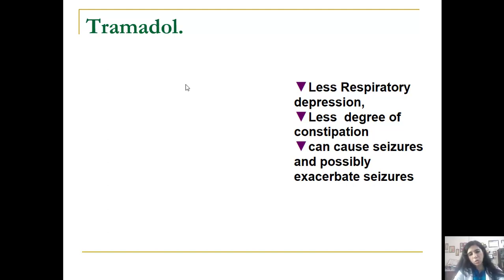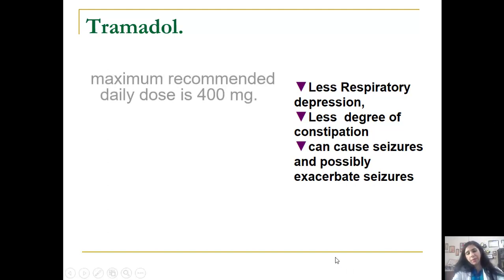They are also seizure producing in nature, so tramadol should be combined with these antidepressant agents, especially the 5-HT reuptake inhibitors and the tricyclic antidepressants, with a lot of caution, because seizure producing potential can be exacerbated. The maximum recommended dose of Contramal is 400 milligrams.